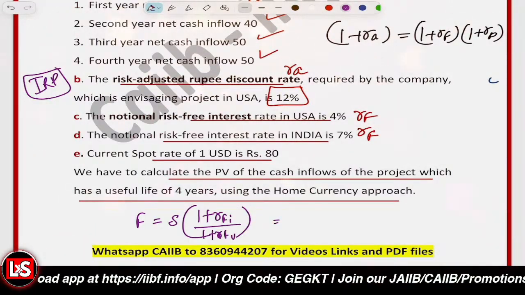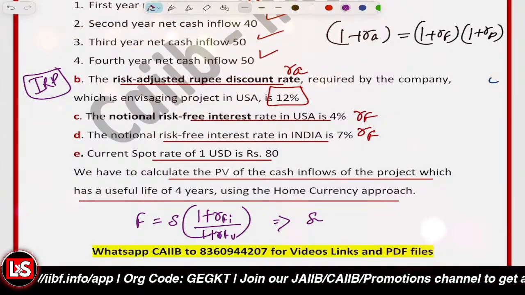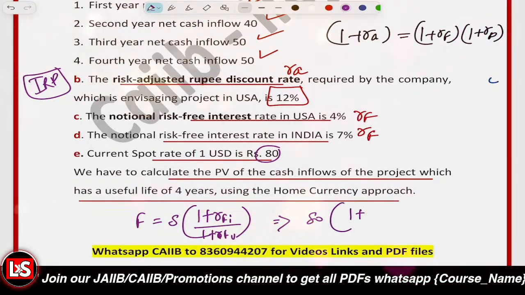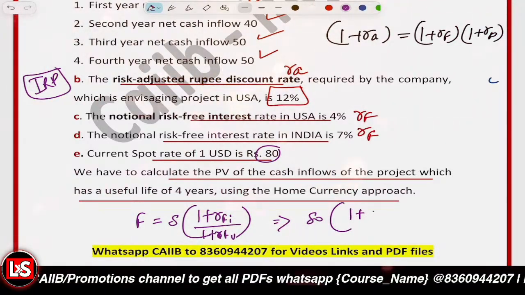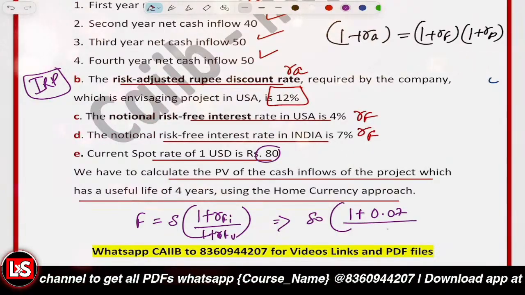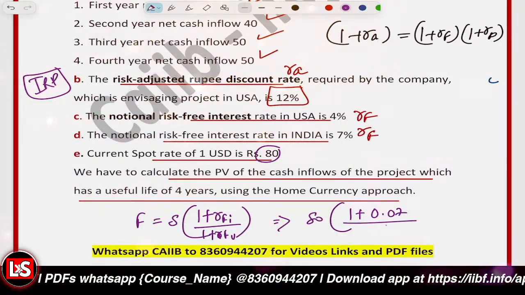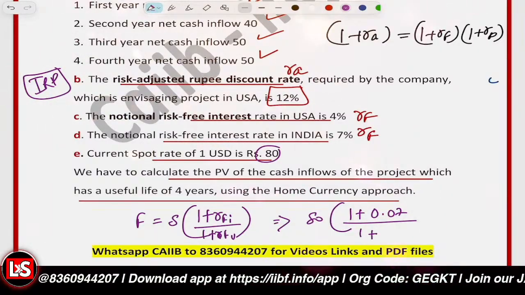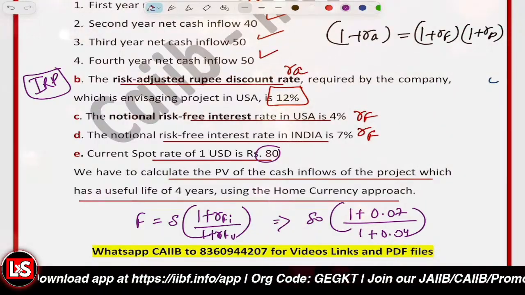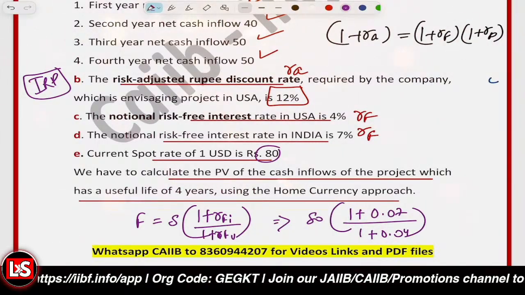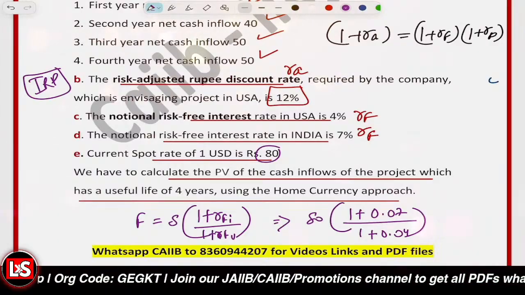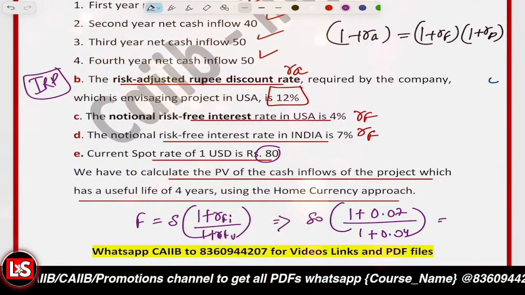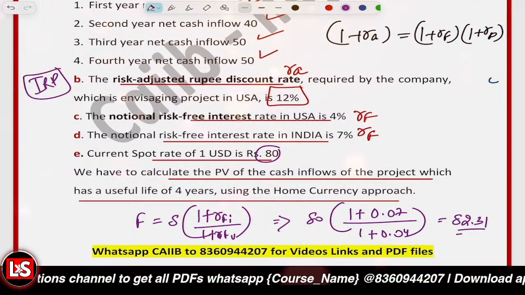Here S is the spot rate, which is given to be 80. For 1 plus RF India, the risk-free return in India is given to be 7%, so it is 1.07. Divided by the risk-free return in USA, which is 4%, so it is 1.04. Calculating it: 1.07 divided by 1.04 multiplied by 80 comes out to be 82.31 per USD.